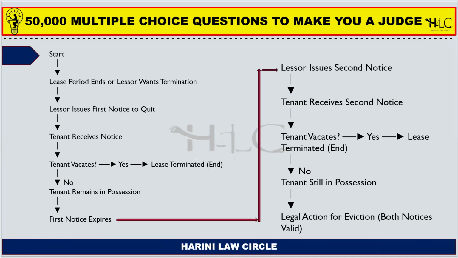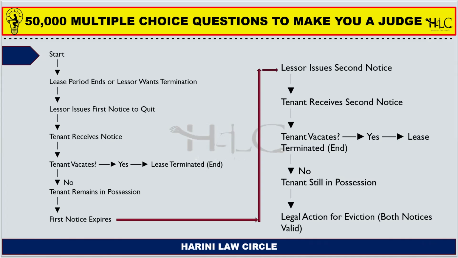So I have given you a clear flow chart of what will happen in this particular case, where the issue starts from the lease period ending or the lessor wanting termination. Now the lessor issues the first notice to quit the house and the tenant receives the notice. Now, does the tenant vacate, yes or no? If the tenant vacates, then the lease is terminated, and if the tenant does not vacate on the first notice, the tenant remains in possession, right?